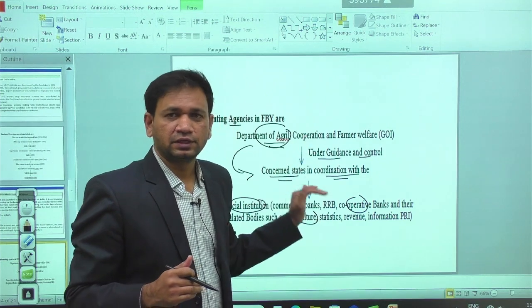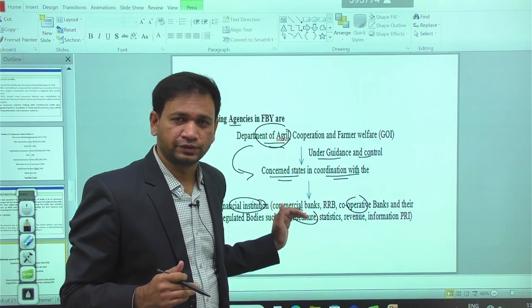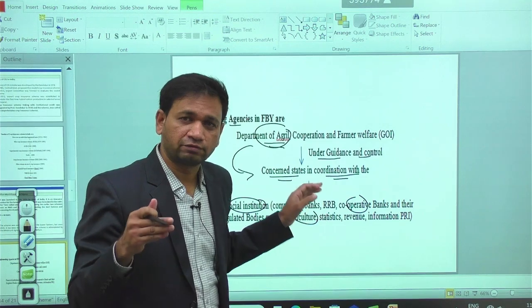So that is the nature of the approach we have in implementing crop insurance, so that maximum benefits can reach all the farmers at the grassroots level.